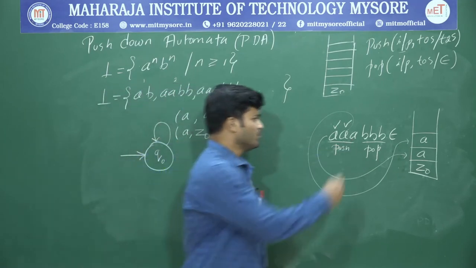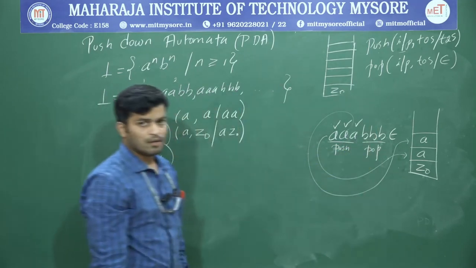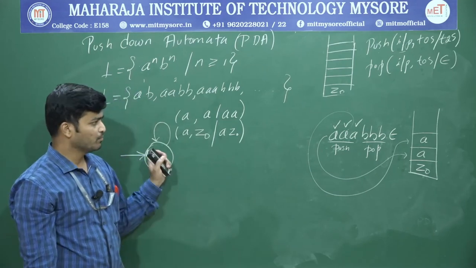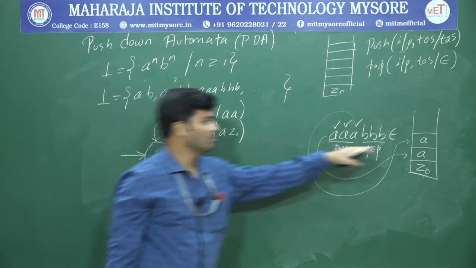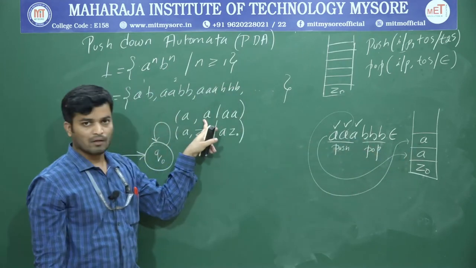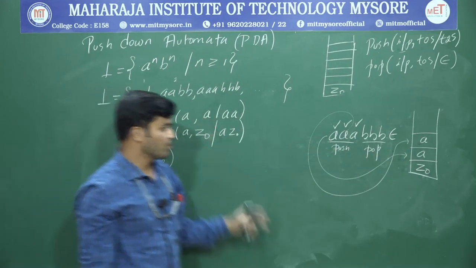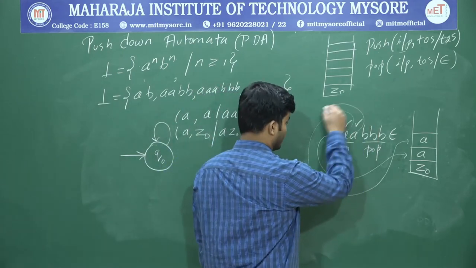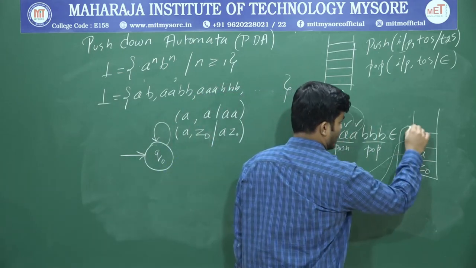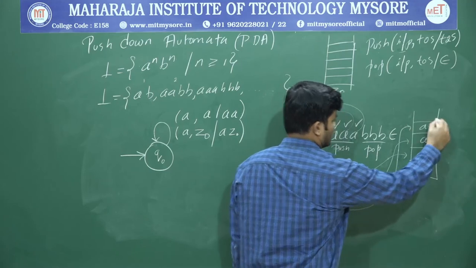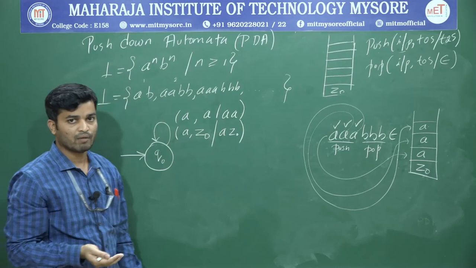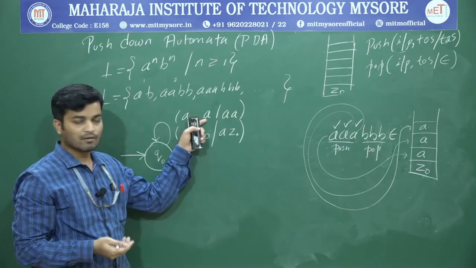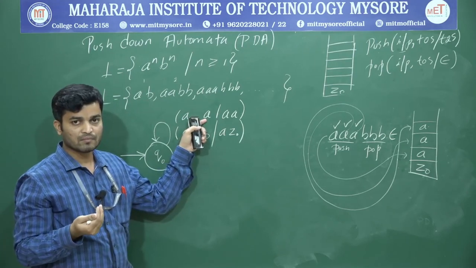Again, what is the input? Input is A. What is the representation? Push operation. First the input is A, and the top of the stack is also A. Already I have written that. Now what is the operation I have to perform? Push. I am going to push this A onto the top of the stack. The top 2 symbols are A A, so already I have written it. No need of writing it one more time. This will serve for any number of A's.